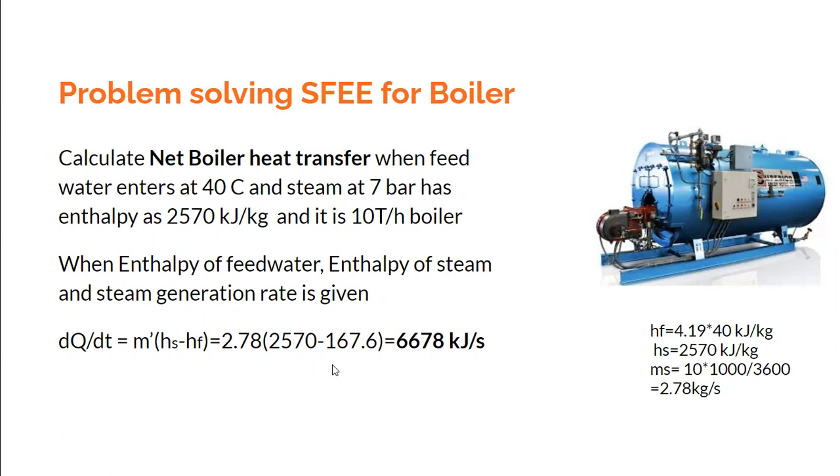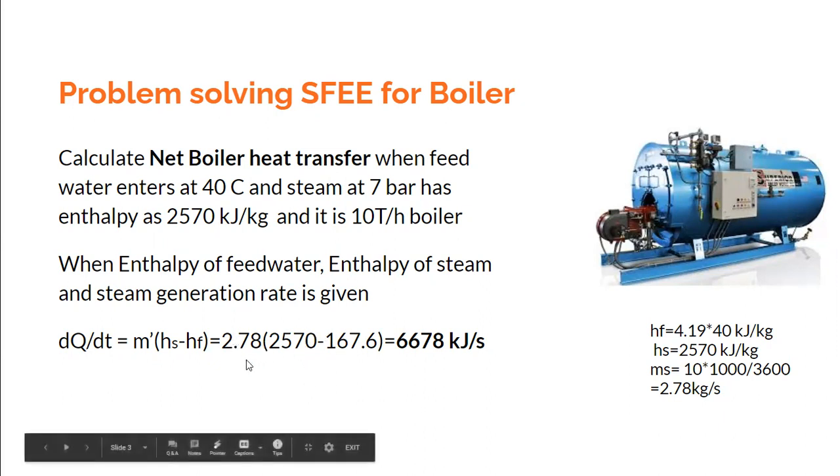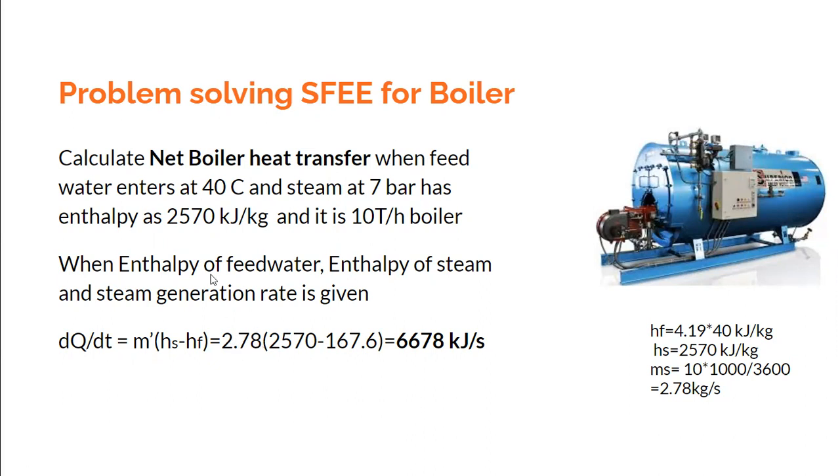So the delta H, the enthalpy difference, is the gain in this boiler. If you multiply this by the steam generation rate of the boiler, how much steam is being generated, you get the net boiler heat transfer. Here it is very simple. What we have done is approximate the steady flow energy equation for the boiler as dQ by dt equals m dot delta H.